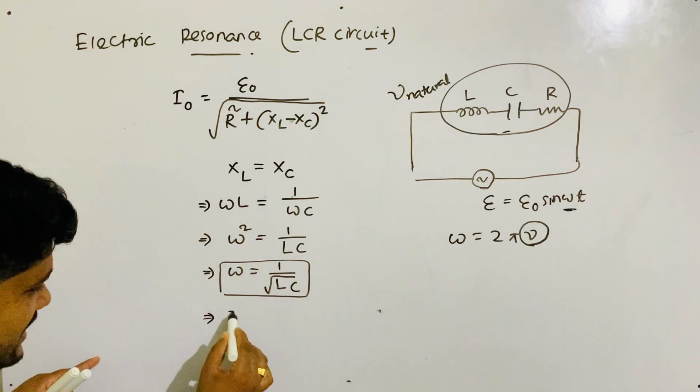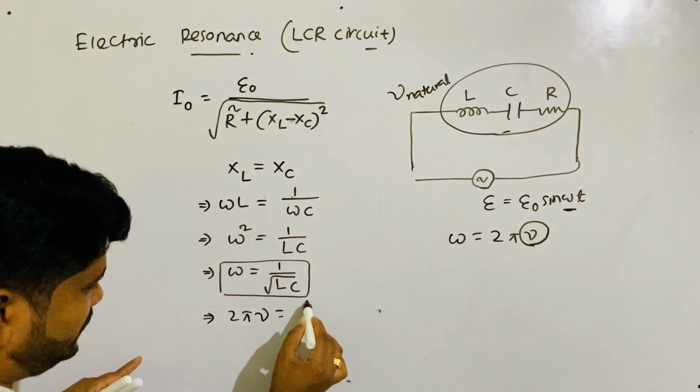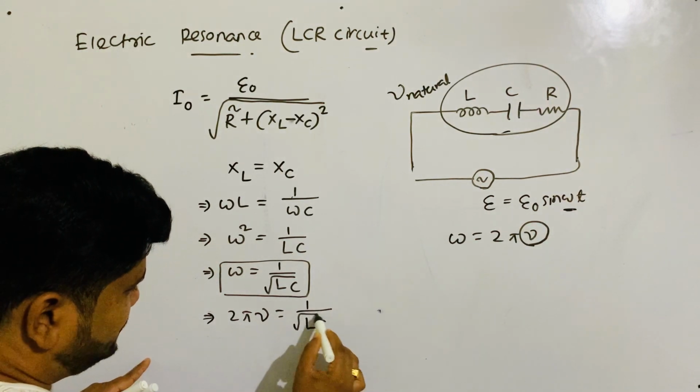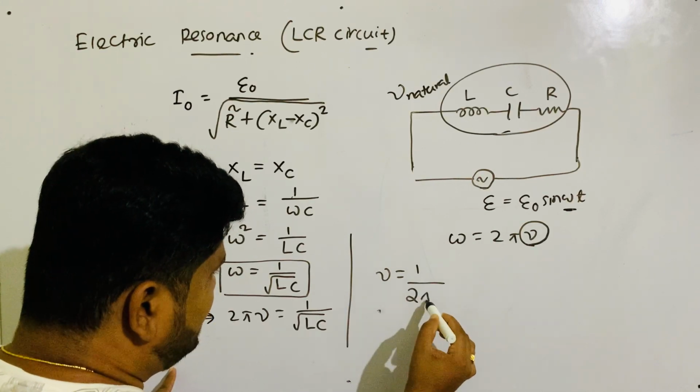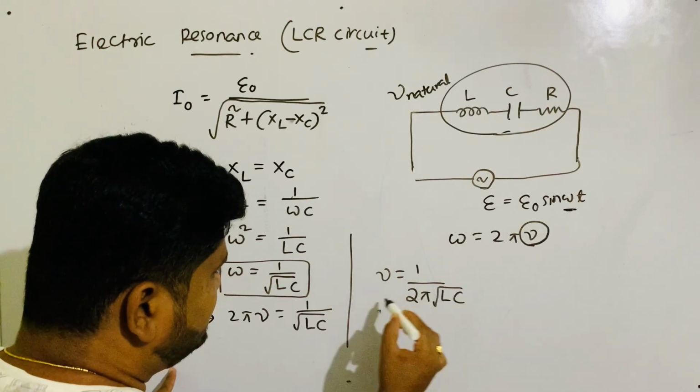So we can convert this omega into nu. Nu is 1 by 2 pi root LC.